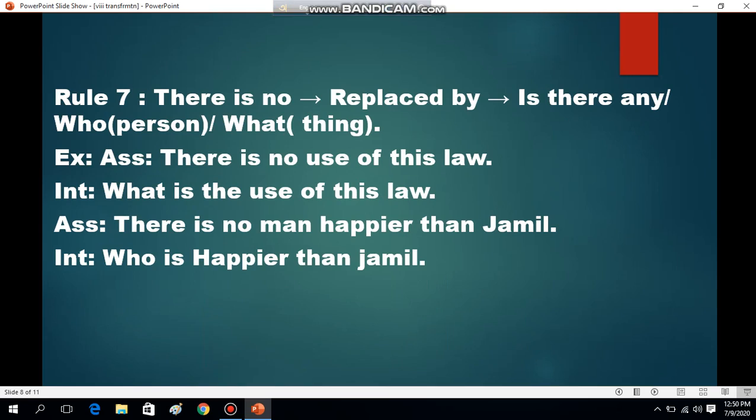Then now it's all about rule 7. It says if we find there is no, this is replaced by is there any or who or what. In case of person, who. In case of thing, what. So there is no use of this law: what is the use of this law? Next one, there is no man happier than Jamil: who is happier than Jamil?